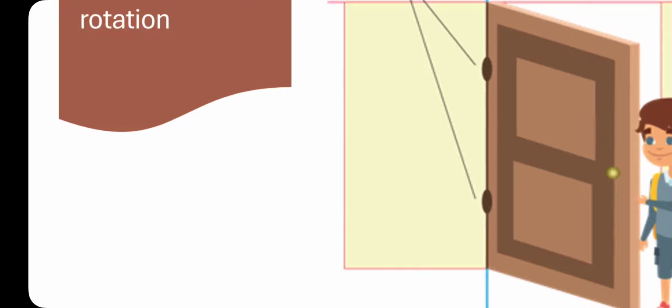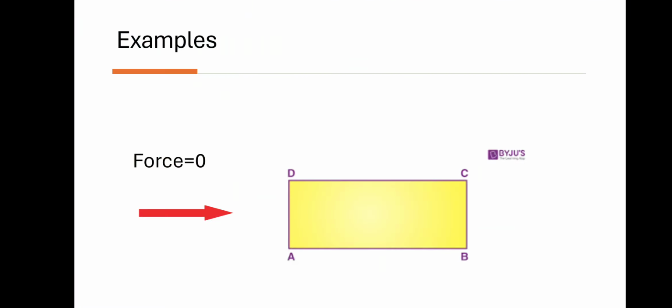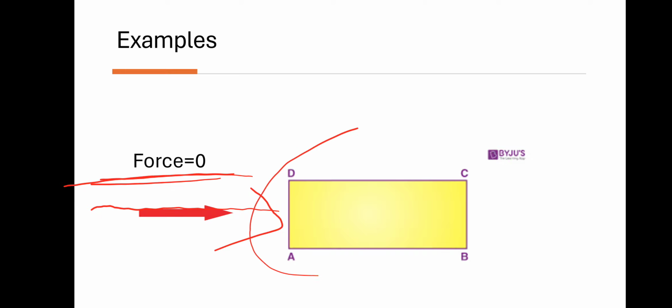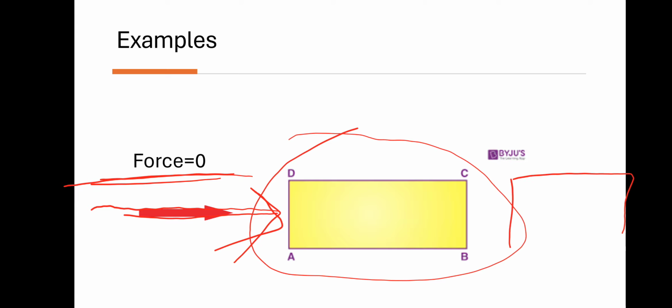Okay, first of all, for the first case, example: the force applied on the block is equal to 0. When the force is 0, there is no displacement. When you apply force, then there is displacement, it will move to here. There is no force, there is no displacement. This is case 1.